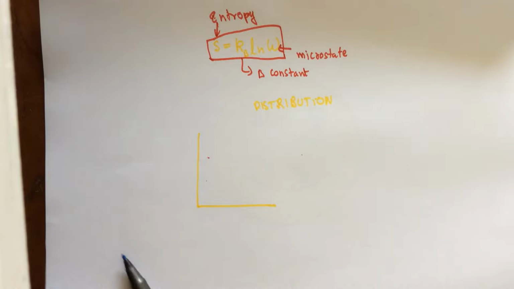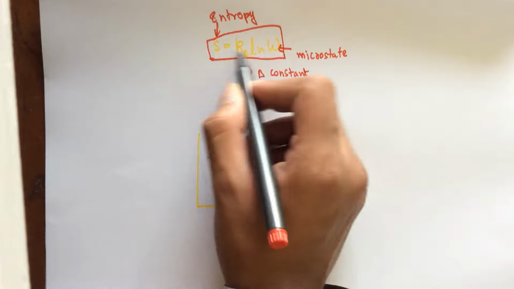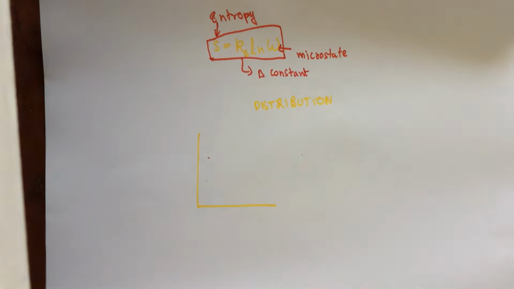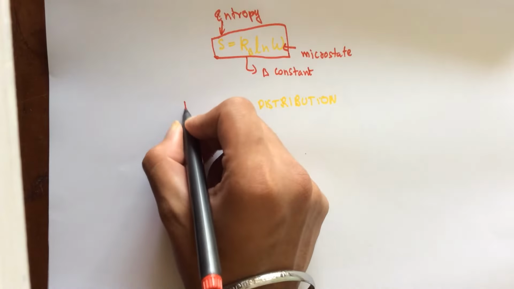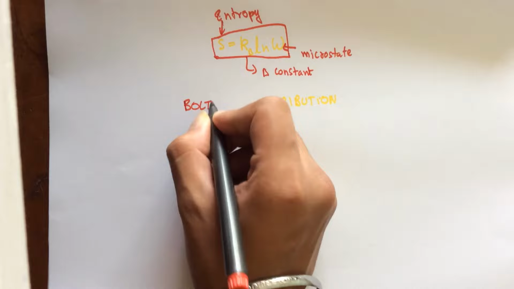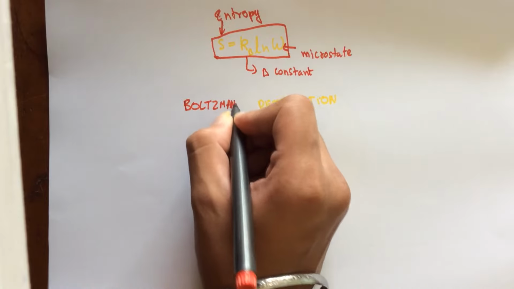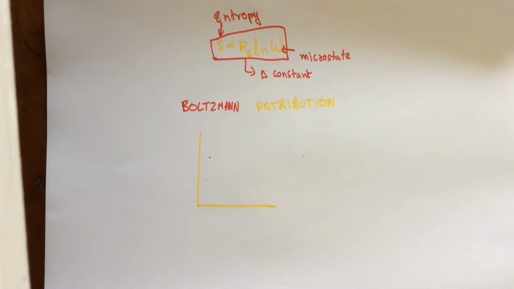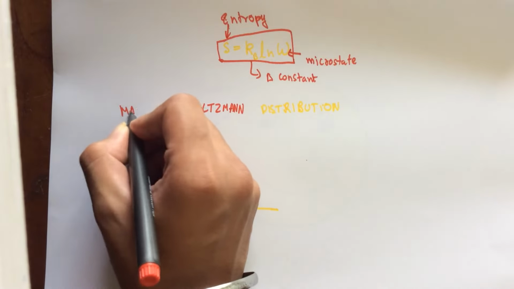Obviously, nobody took him seriously up till now. In fact, now his grave has this formula engraved on top of it. And there's this one last thing I'd like to talk about his work. That is the Boltzmann distribution. Now, interestingly, Maxwell, who was Scottish and I think lived before Boltzmann, had come up with a similar theory. But they never worked in collaboration, and hence it is known as the Maxwell-Boltzmann distribution.